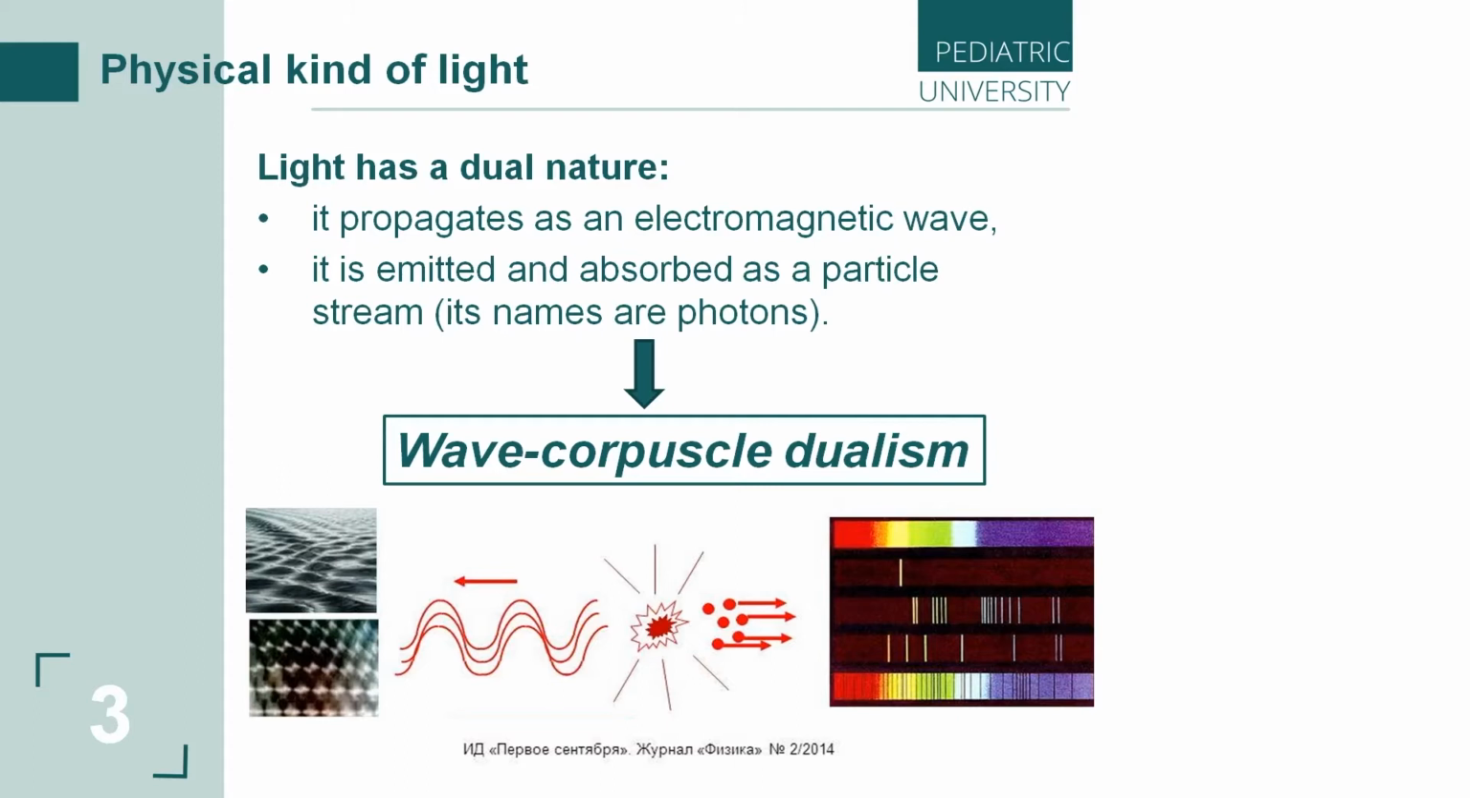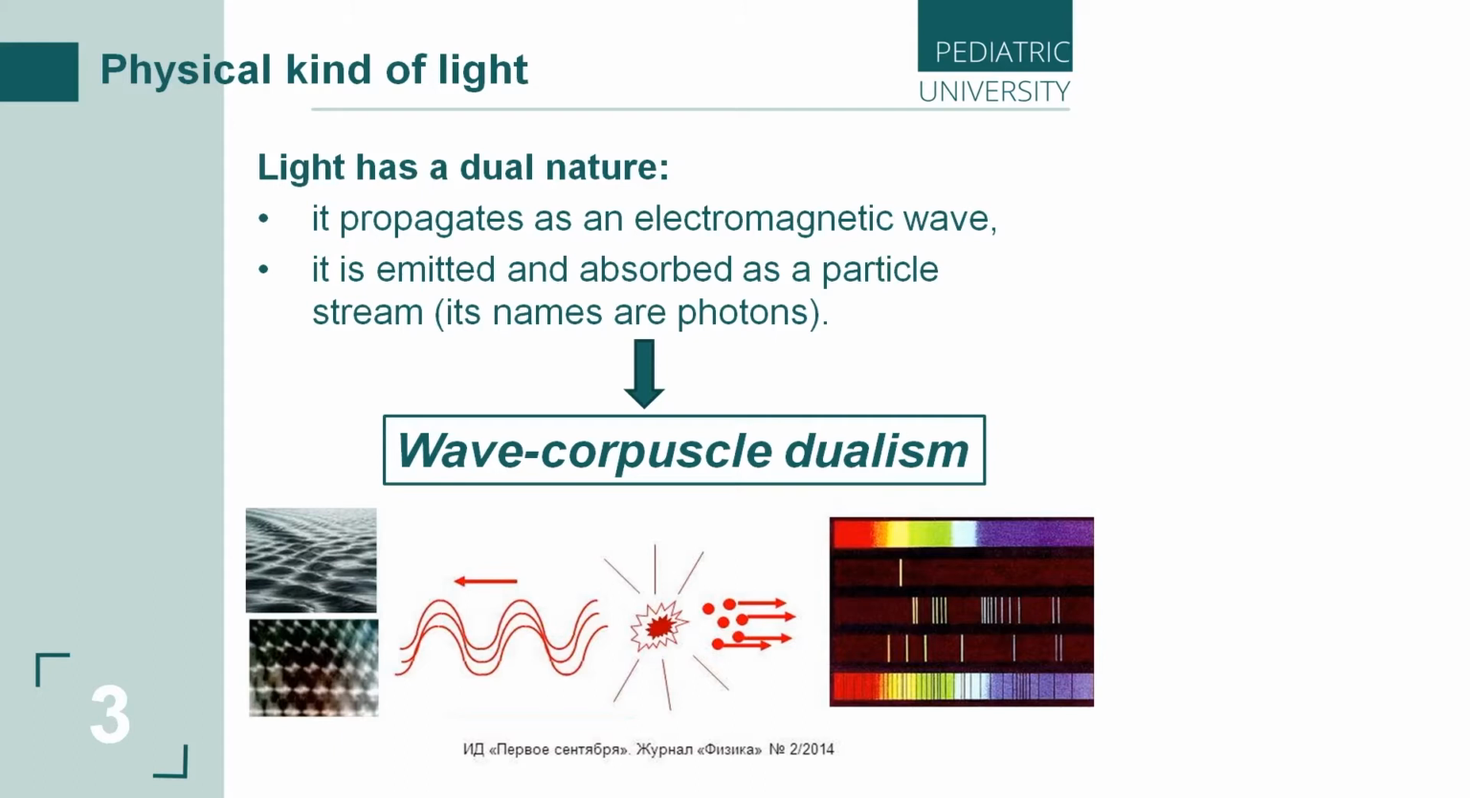According to this dual nature, we can say that light has wave-corpuscle dualism. This is the main idea of light and photons: light is not simple. Light is a complex system which consists of particles, photons, and it can propagate, it can go through matter like an electromagnetic wave. Please don't forget about it.